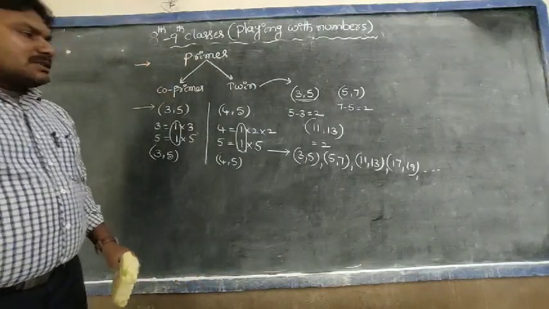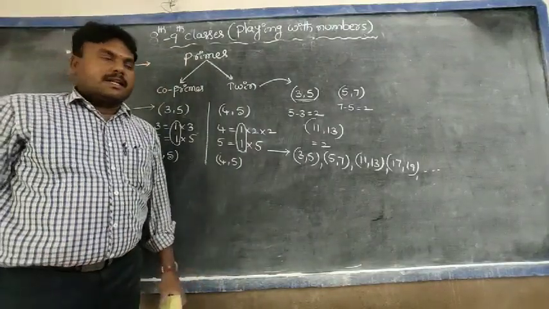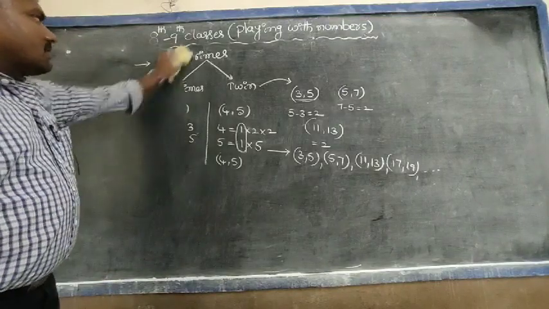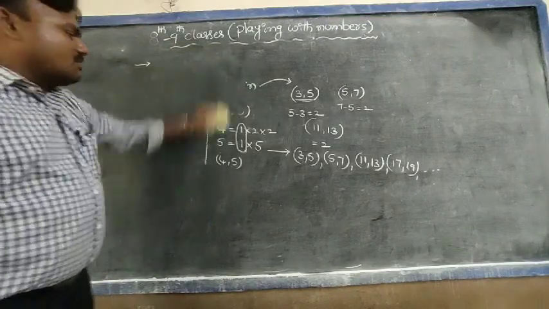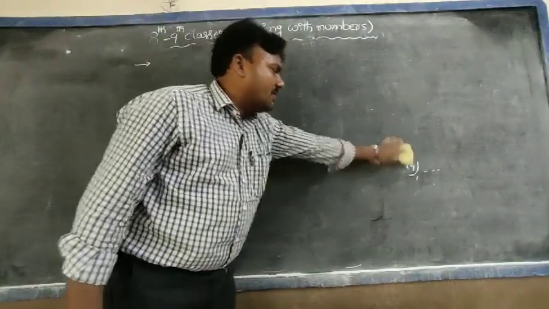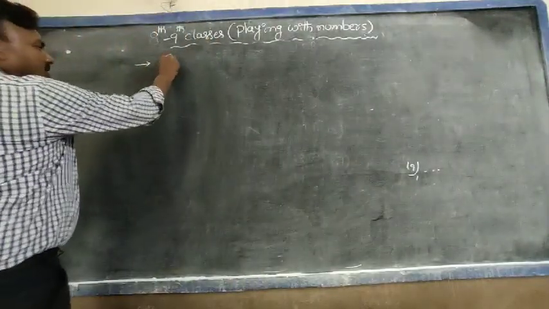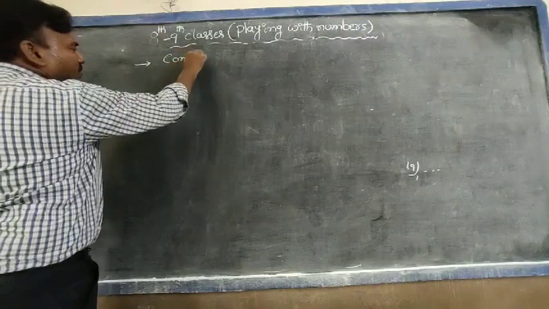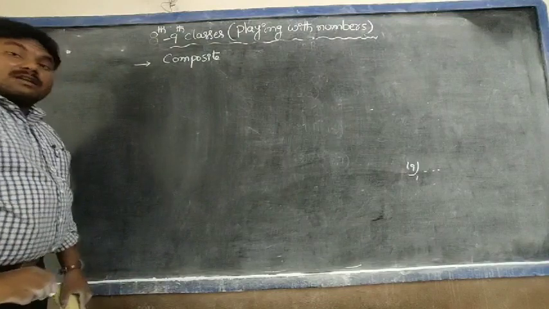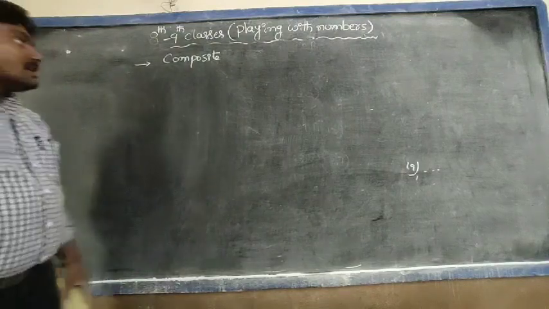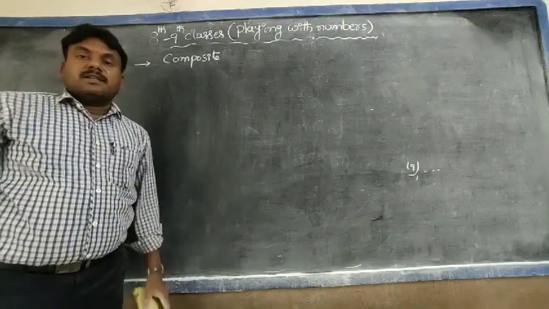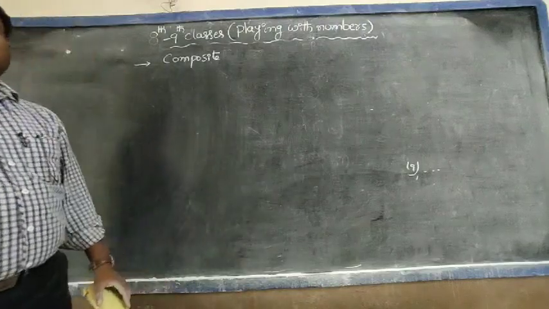Okay, next we go for another concept, that is composite numbers. The second type of natural numbers is composite numbers. What are composite numbers? Observe carefully, students. The numbers which are not prime numbers are called composite numbers, or in another way of definition, the numbers which have more than 2 factors are called composite numbers.